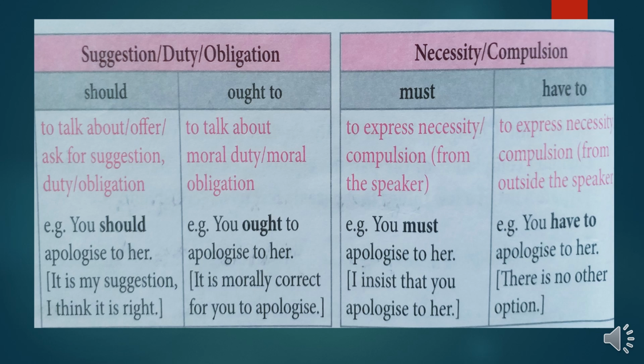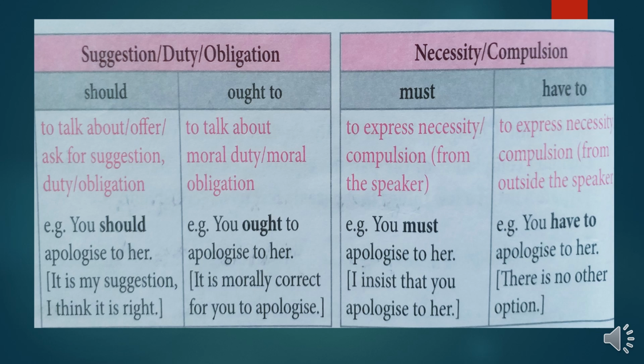Next is necessity and compulsion. How we use must and have to. Must we use to express necessity or compulsion from the point of view of the speaker. For example, I am speaking: you must apologize to her. I insist that you apologize to her. Insist means I am pressuring you. I am putting a kind of stress on you that you must apologize to her. It is a kind of compulsion for you.